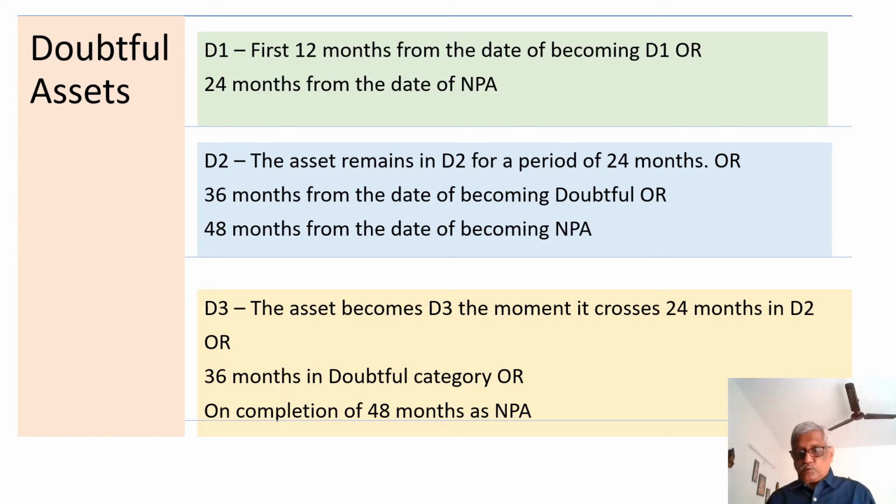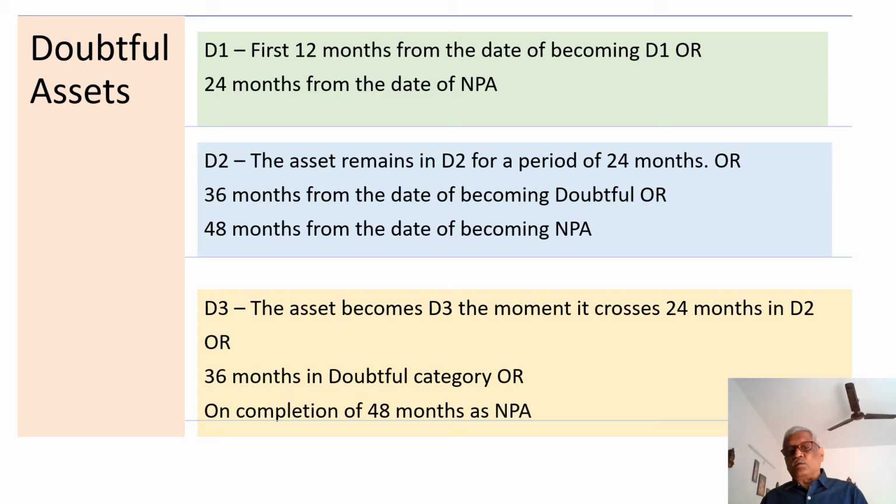Becoming doubtful means it has already remained in D1 for 12 months. Now it is going to remain for 24 months in D2, so 36 months, or 48 months from the date of NPA. When you take it from the date of NPA, first 12 months substandard, next 12 months D1, next 24 months D2, so totally 48 months. And the asset becomes D3 the moment it crosses 24 months in D2, or 36 months in the doubtful category, or on completion of 48 months as NPA.